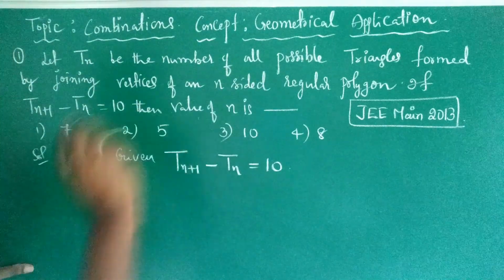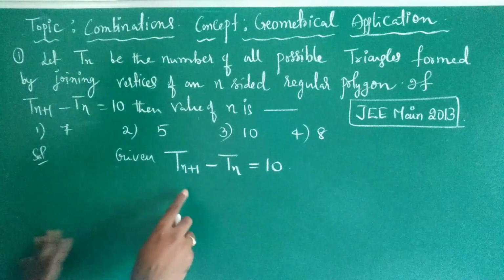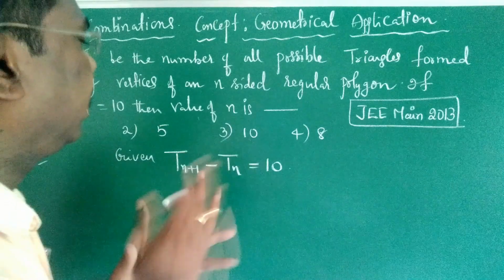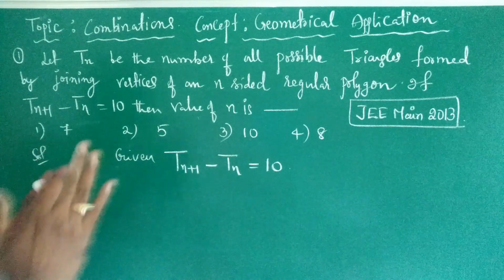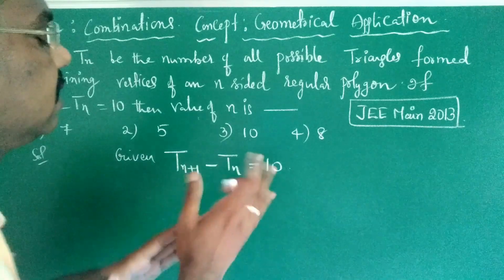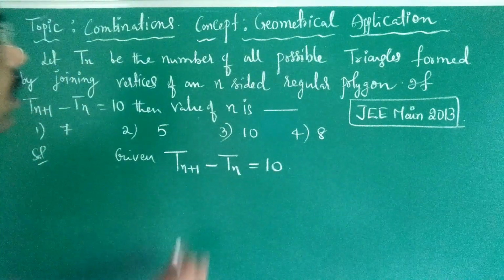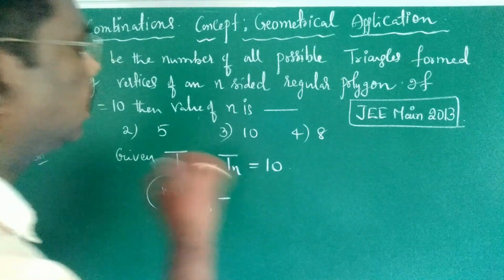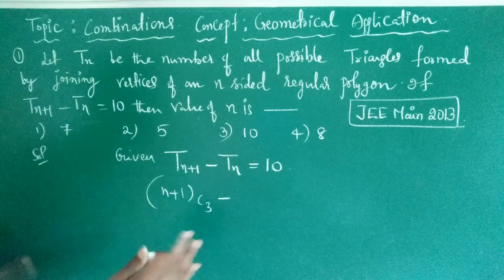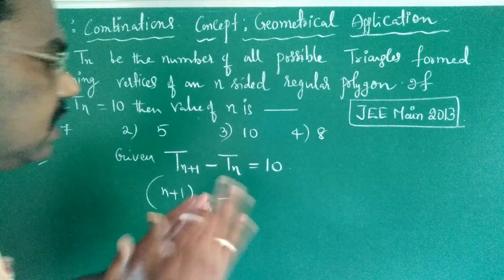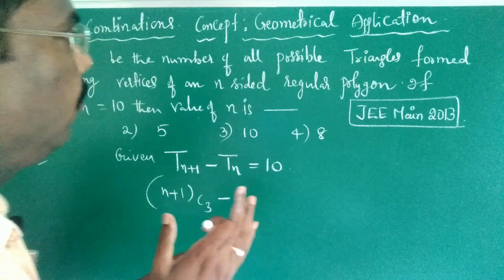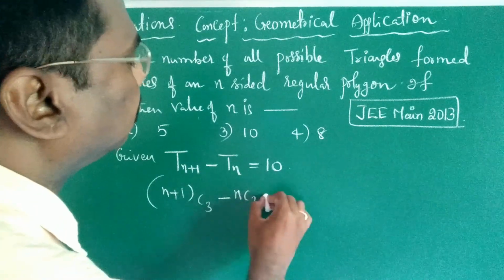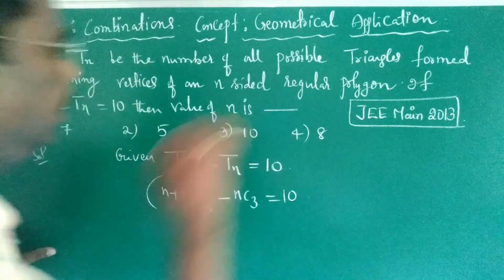Now here Tn plus 1 value means 3 sides are selected out of n plus 1 sides of a regular polygon, means n plus 1 C3, minus Tn, which means 3 sides are selected out of an n-sided regular polygon, means nC3, is equal to 10.